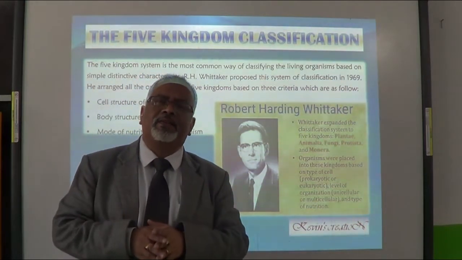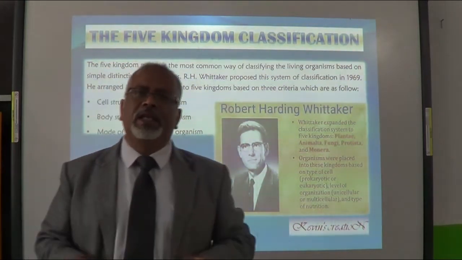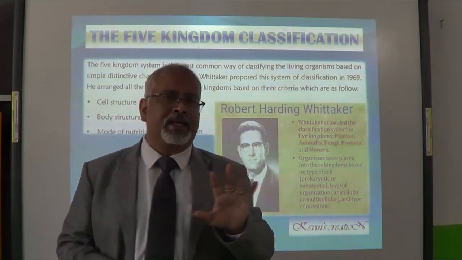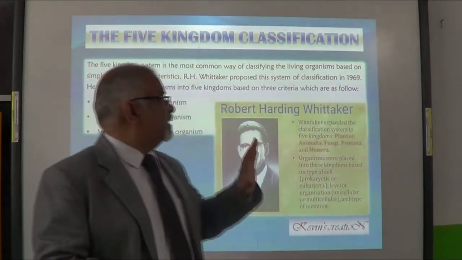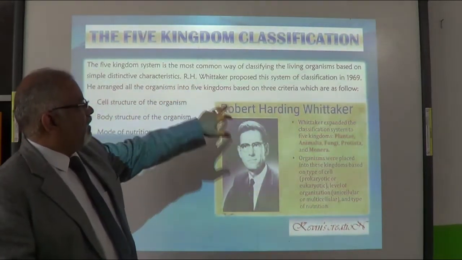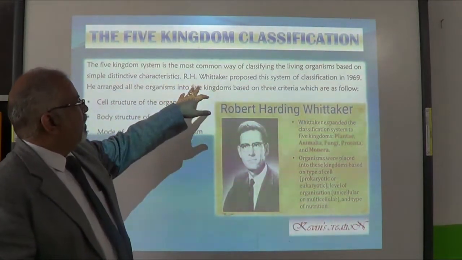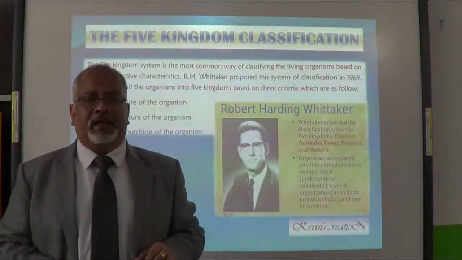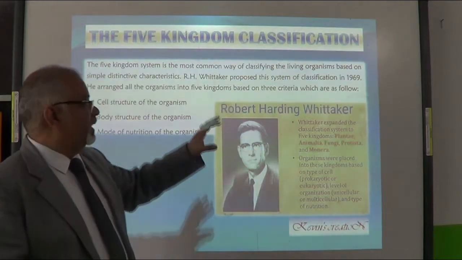He was the first one to classify all the living organisms into 5 groups, and he called it the 5 kingdom classification. R.H. Whittaker, or Robert Harding Whittaker, proposed the system of classification in 1969. Very, very important for you to remember this.